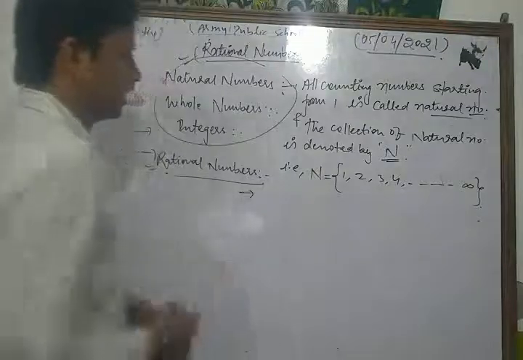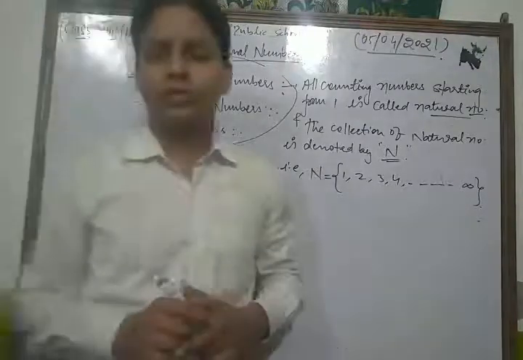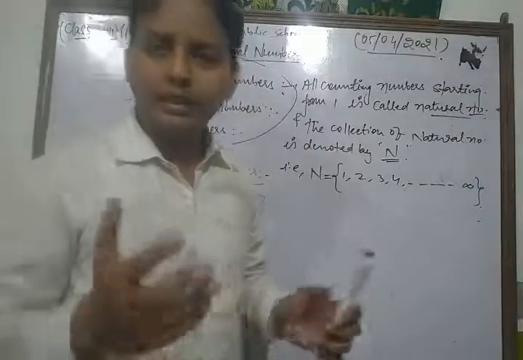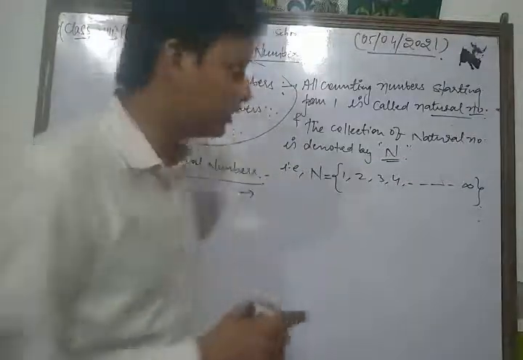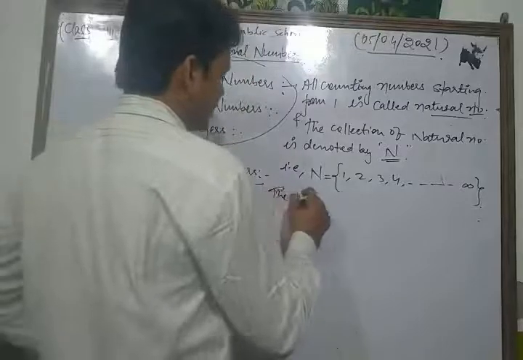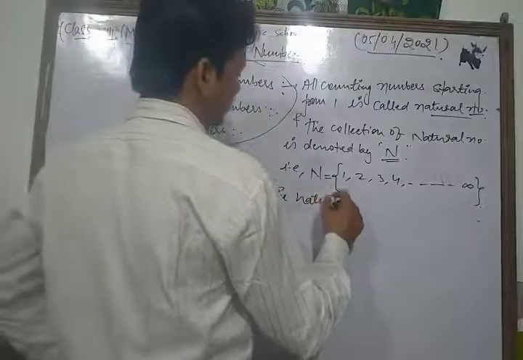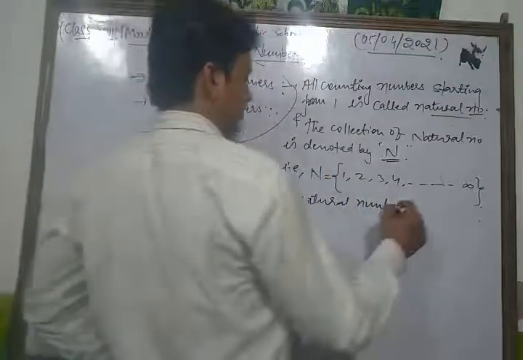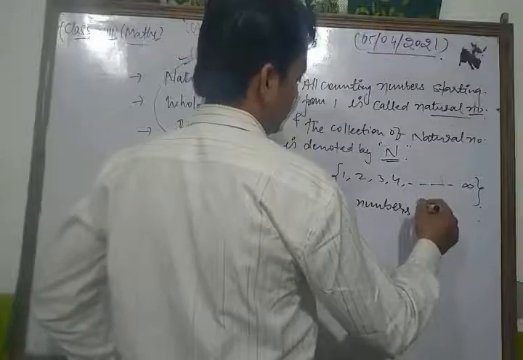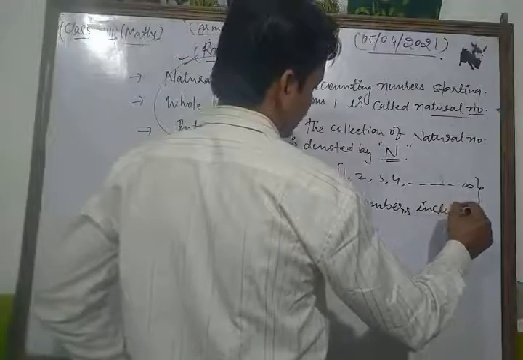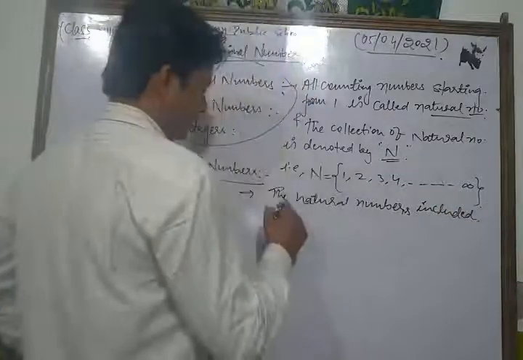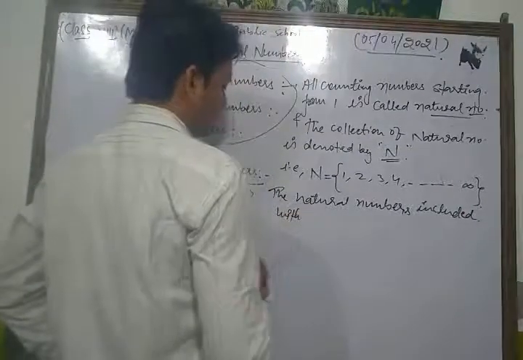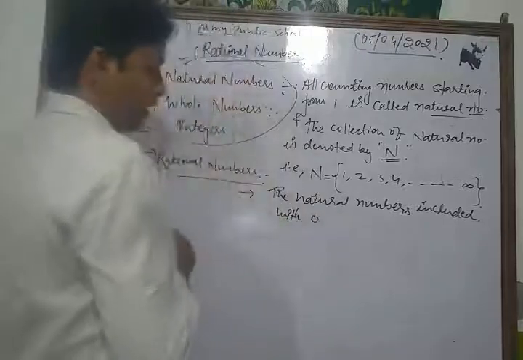Dear friends, the natural numbers included with 0 are called the whole numbers.